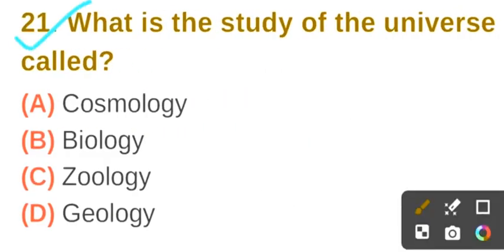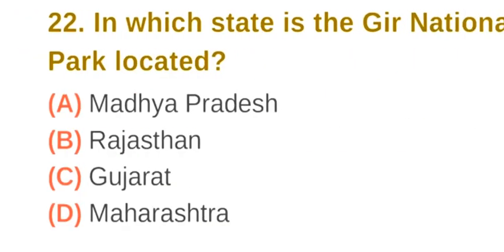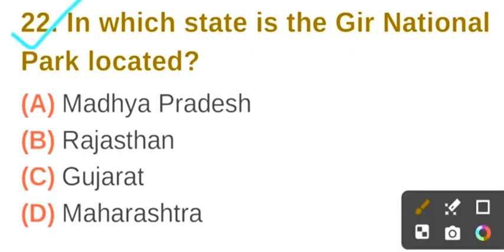Question number 21. What is the study of the universe called? The correct answer is option A, cosmology. Question number 22. In which state is the Gir National Park located? The correct answer is option C, Gujarat.